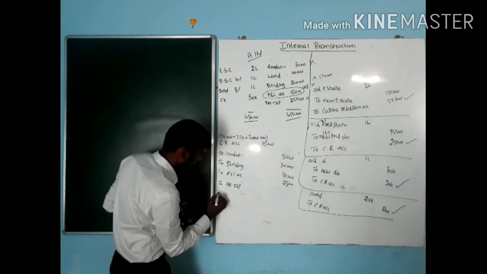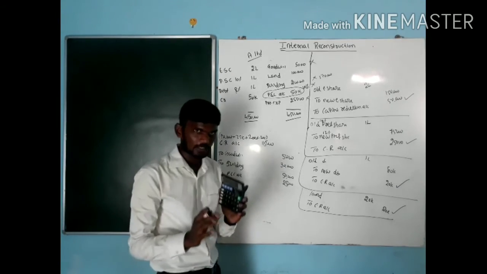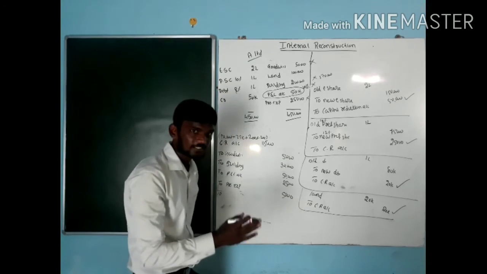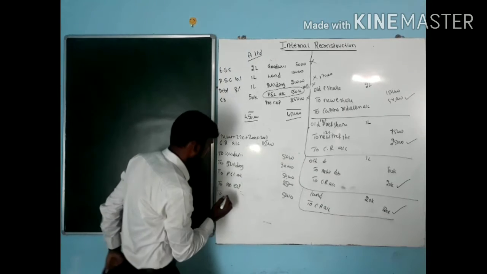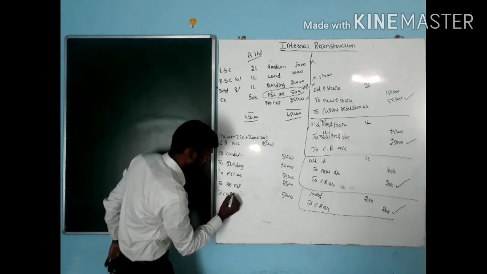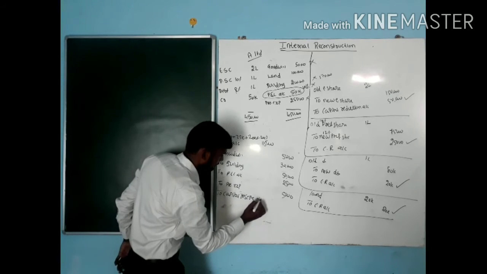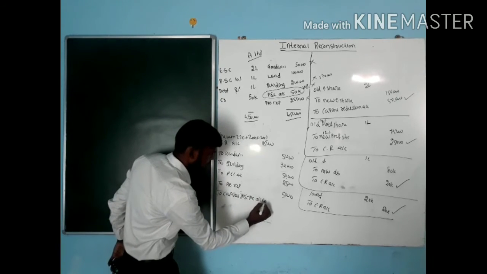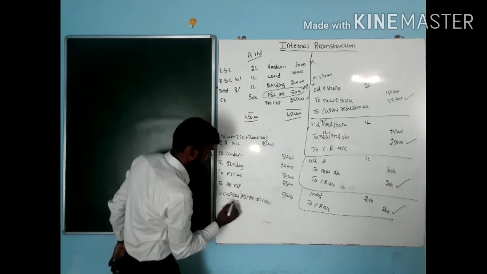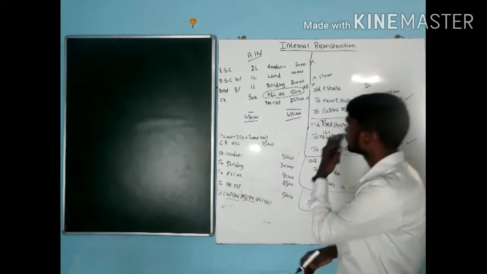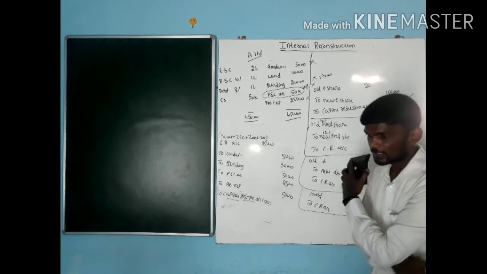By using this 1,15,000, I write off all the losses. Even after writing off all the losses, I still have some amount. How much? That is 5,000. This 5,000 we are transferring to the capital reserve account. This is important. In the balance sheet we should take it as the capital reserve account. These are the entries we have to follow for internal reconstruction.